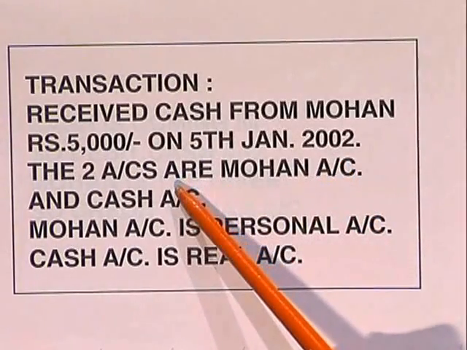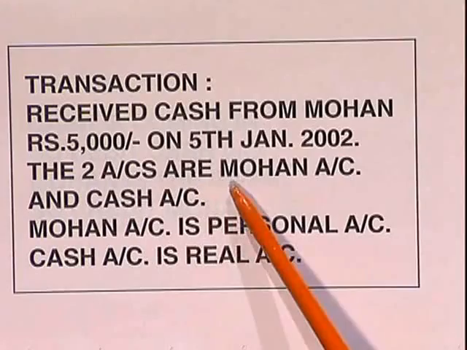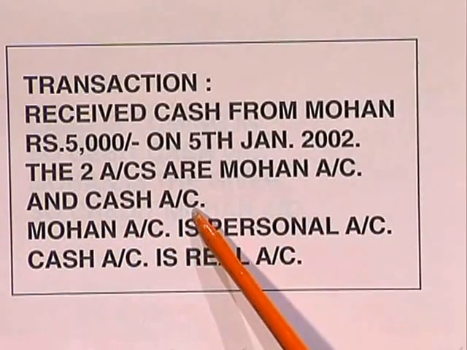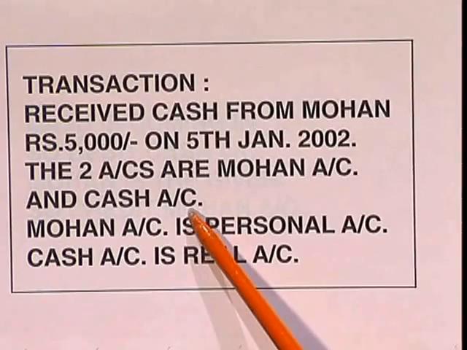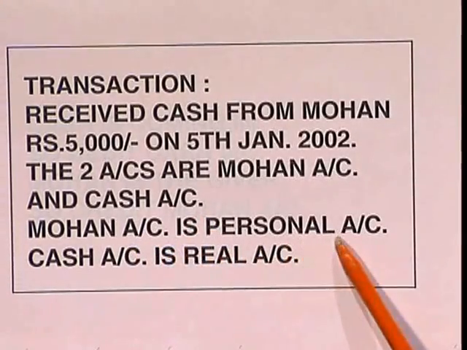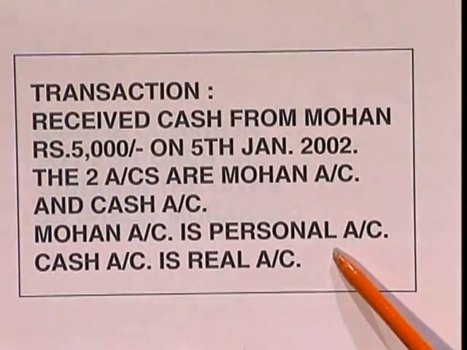Now I think you will be able to identify the two accounts. The two accounts are Mohan account and cash account. Yes, you are right. Mohan account is a personal account. See, a transaction can have two different types of accounts. It need not always be like machinery and cash, where both are assets. One account may be of one type and the other account may be of another type.